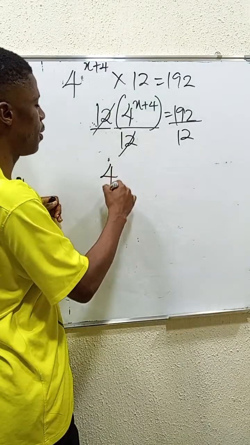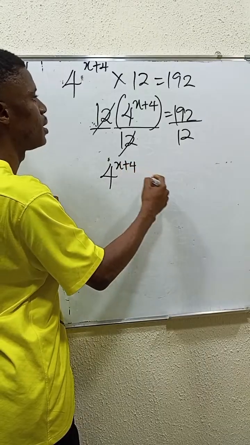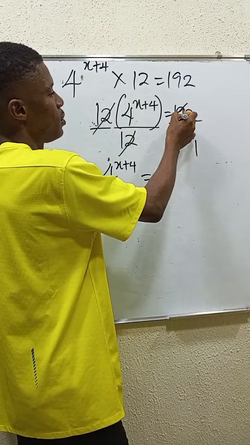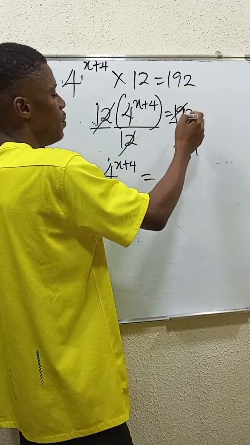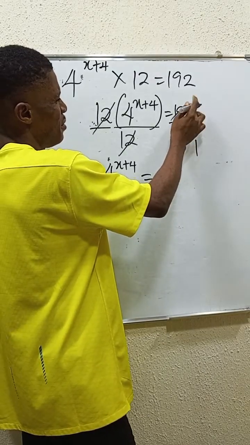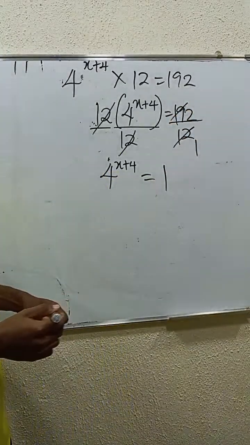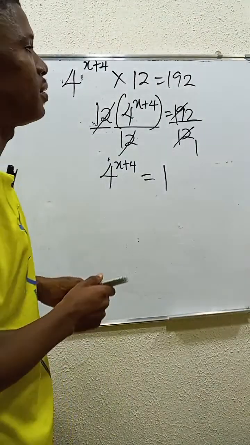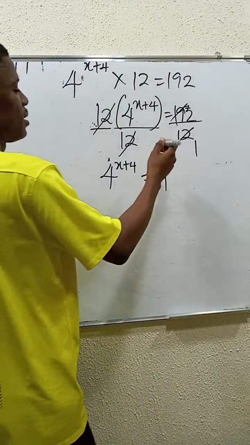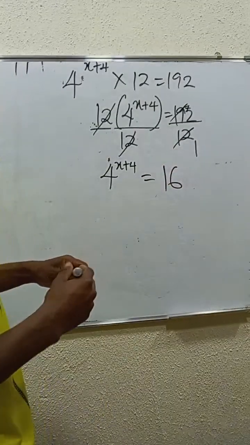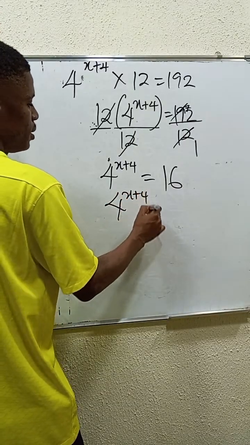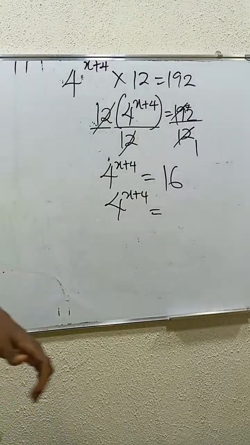That will give you 4 power x plus 4 is equal to 192 divided by 12. How many 12s do we have in 19? We only have 1 twelve, remainder 7. 19 minus 12 is 7. So you can see that 72 divided by 12 is 6. So the answer is 16. So 4 power x plus 4 is equal to 16, and we will try to express 16 in a common base.